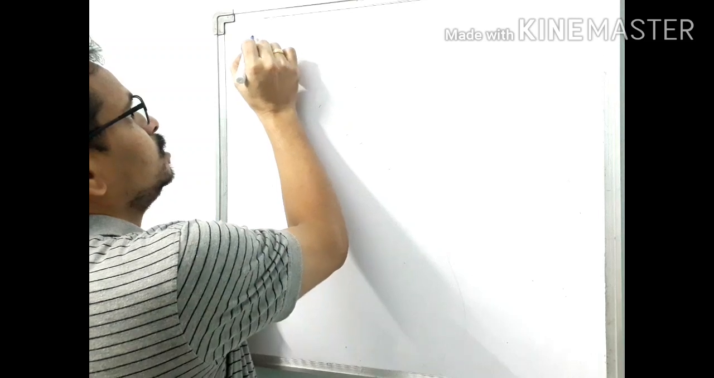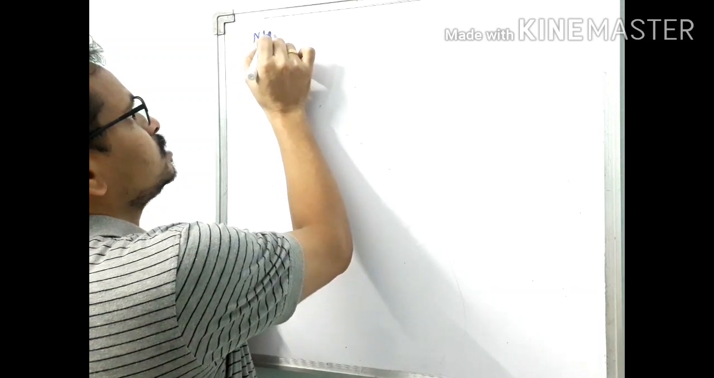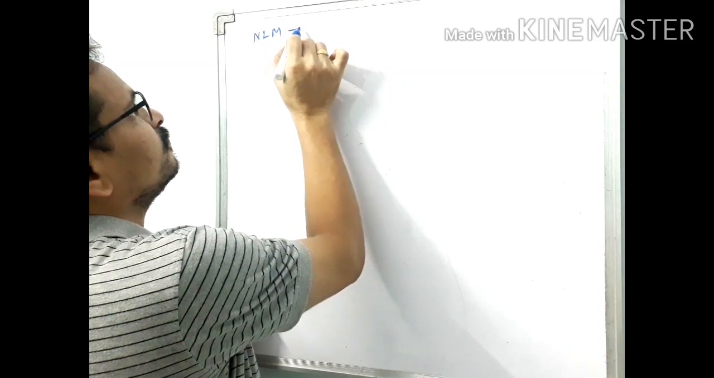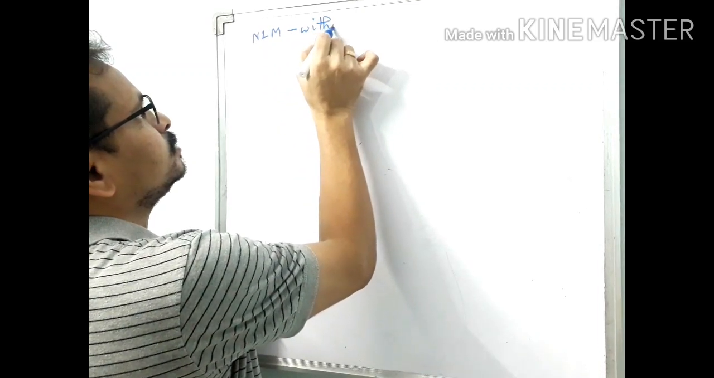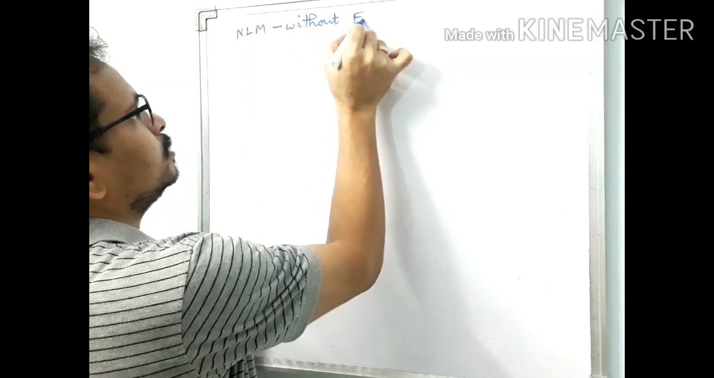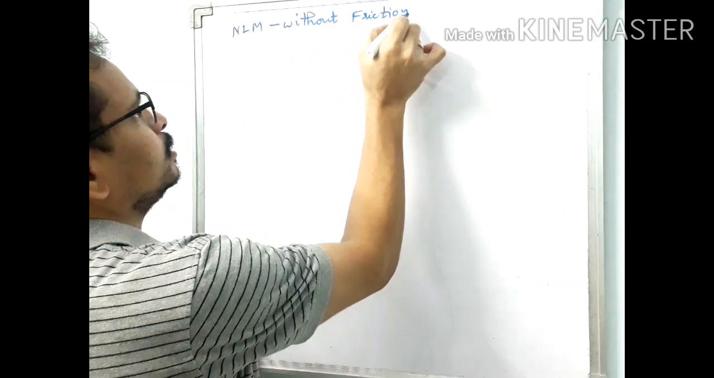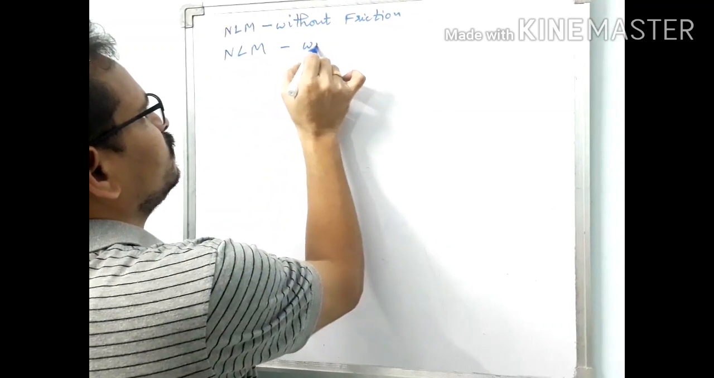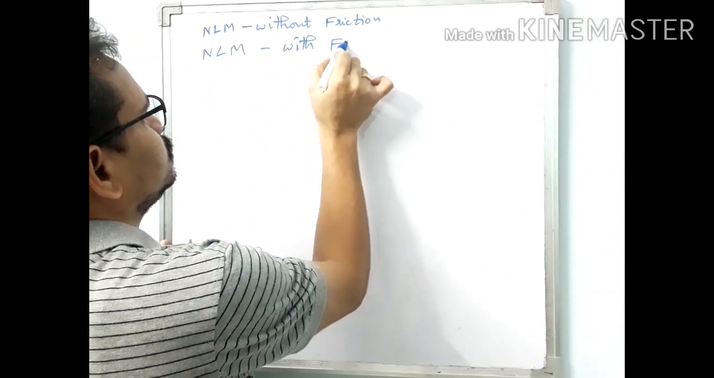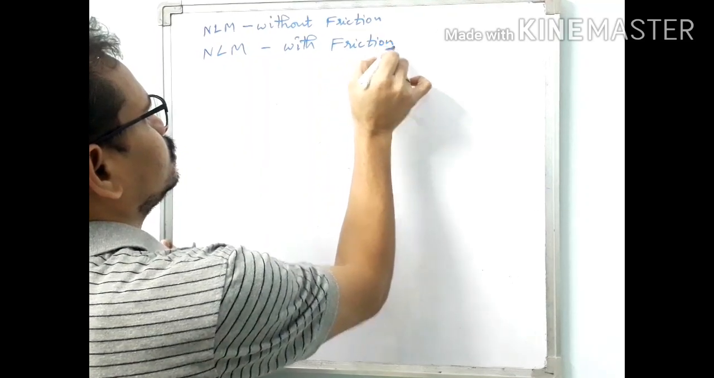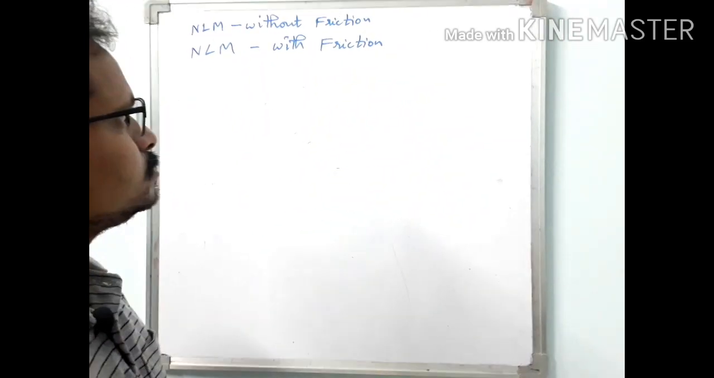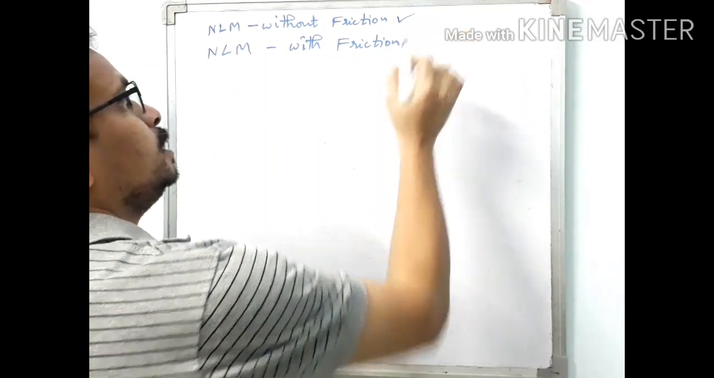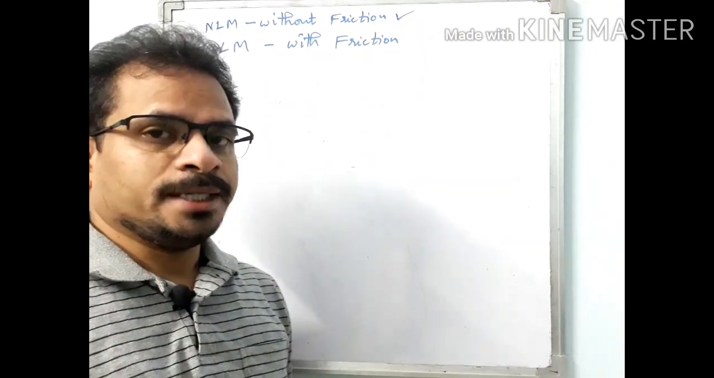Number one is Newton's laws of motion without friction, and another one is Newton's laws of motion with friction. So we are going to deal with this one here.